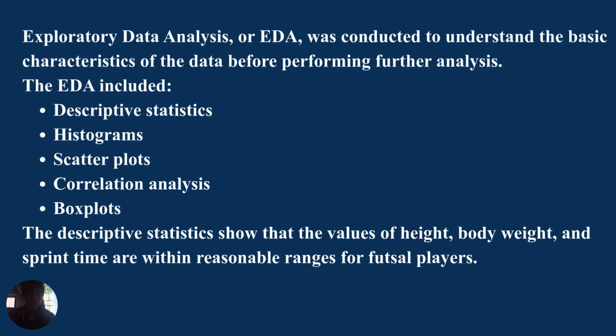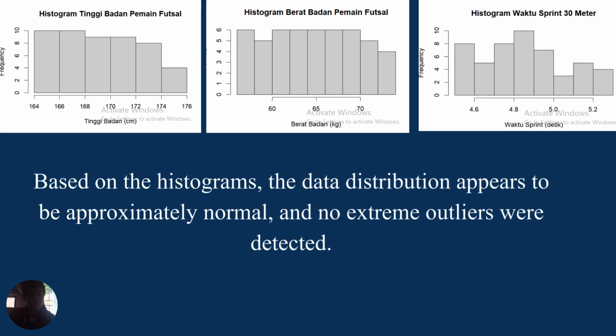Exploratory data analysis, or EDA, was conducted to understand the basic characteristic of the data before performing further analysis. The EDA included descriptive statistics, histograms, scatter plots, correlation analysis, and box plots. The descriptive statistics show that the values of height, body weight, and sprint time are within reasonable ranges for futsal players. And based on the histograms, the data distribution appears to be approximately normal, and no extreme outliers were detected.